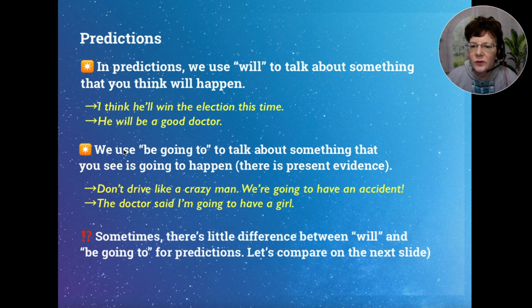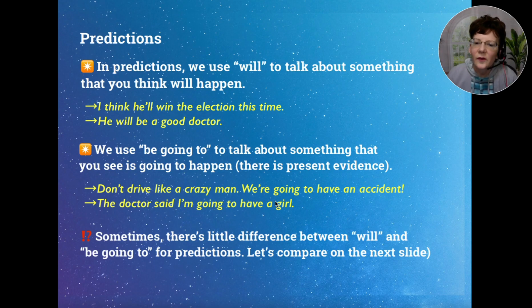Okay, and we use be going to talk about something that you see is going to happen. There is present evidence. So, for example, don't drive like a crazy man. We're going to have an accident. Or the doctor said, I'm going to have a girl.